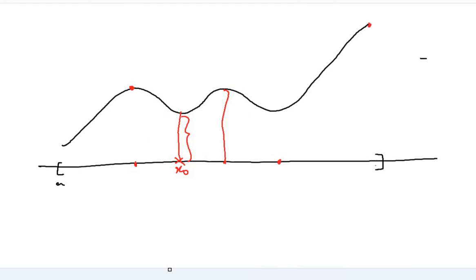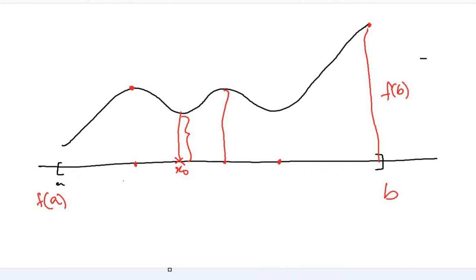So at this point b, f of b is the highest value of the function. So we can say that the absolute maxima is happening at b, and the image happens to be the lowest at the point a. So a is the absolute minima because f of a is the smallest value of the function in the given domain.